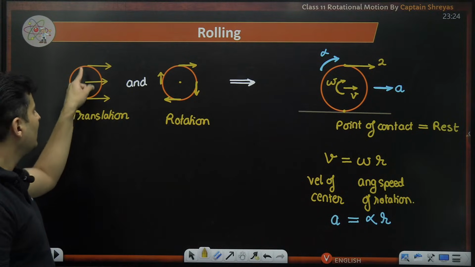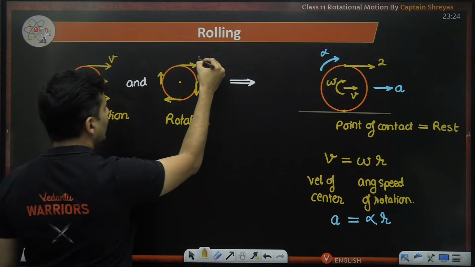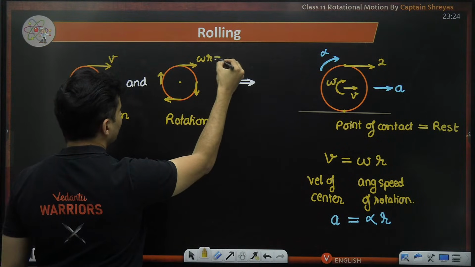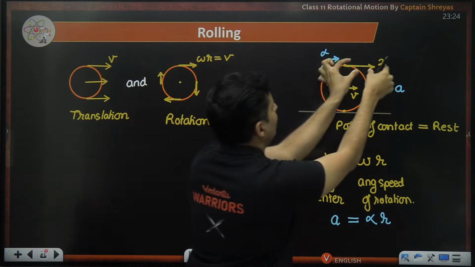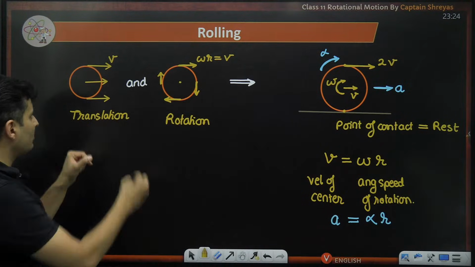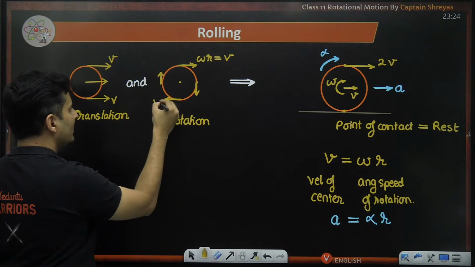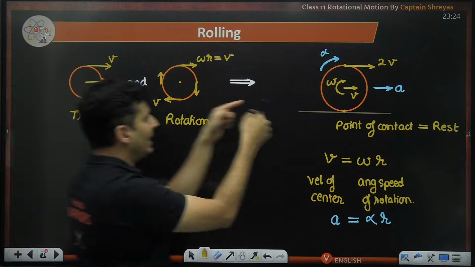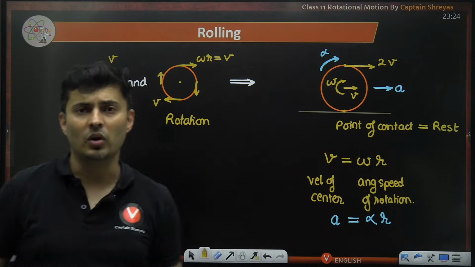That is why you see the topmost point not only has v velocity, it also has omega r, which is also v. So this v and this v together give me 2v. But the bottommost point has a velocity v forward and also a velocity v backward, so they cancel and there is no net velocity.